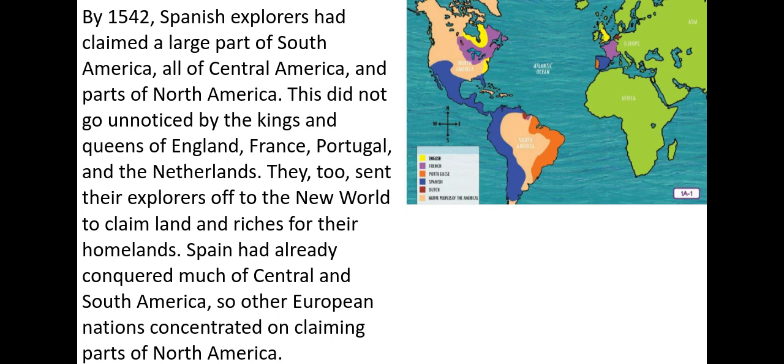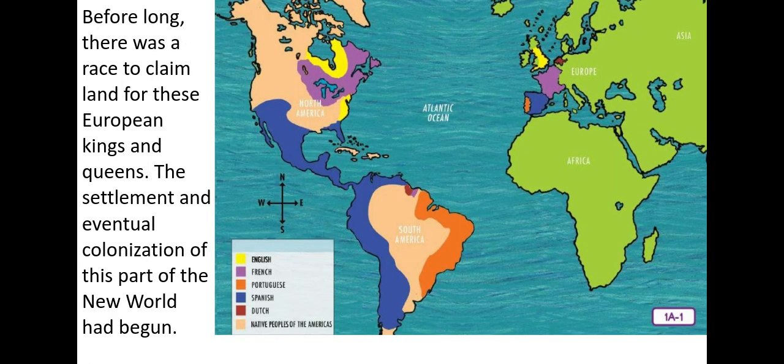In 1542, Spanish explorers had claimed a large part of South America, all of Central America, and parts of North America. This did not go unnoticed by the kings and queens of England, France, Portugal, and the Netherlands. They, too, sent their explorers off to the New World to claim land and riches for their homelands. Spain had already conquered much of Central and South America, so other European nations concentrated on claiming parts of North America. Okay, and you can see on this map the areas that were claimed.